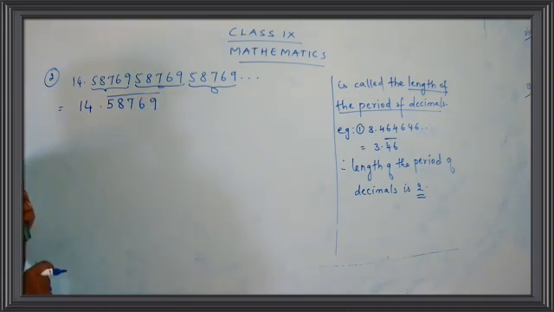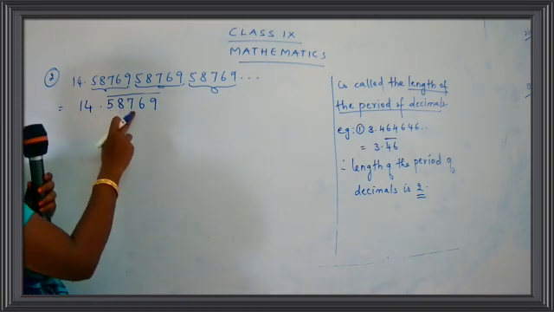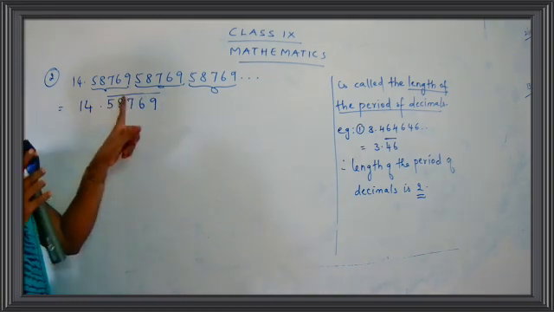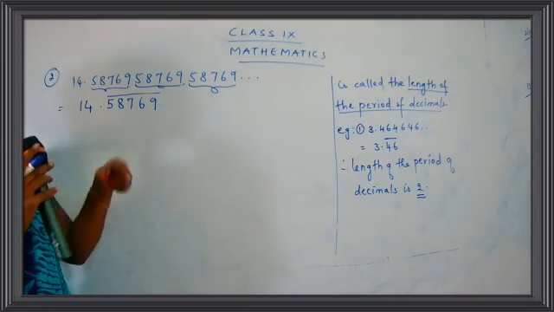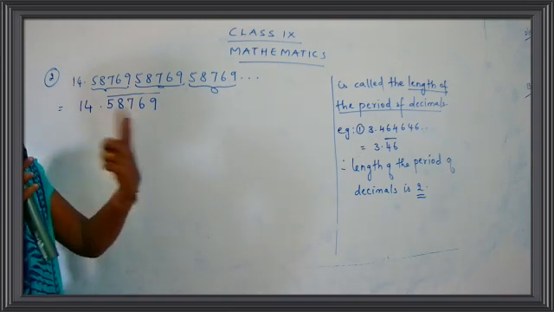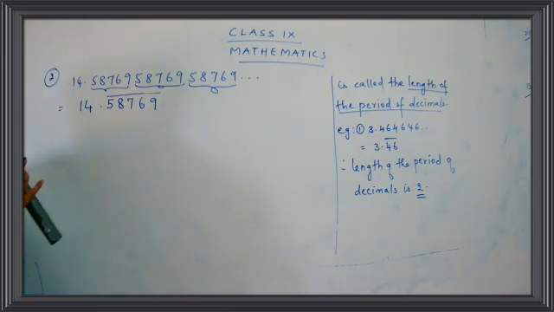So 58769. So it's 14.58769 bar. What is the meaning of this line? Bar means this set of numbers are repeated again and again. So we are writing 58769 bar.